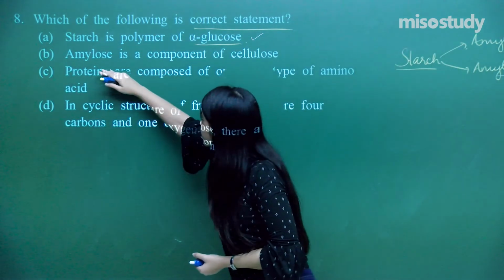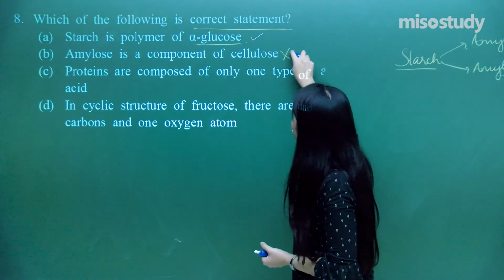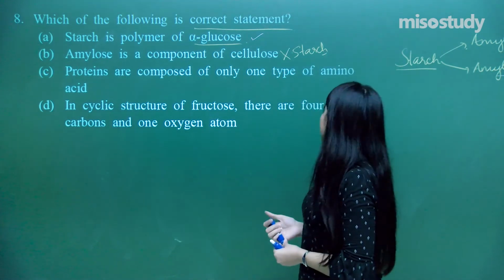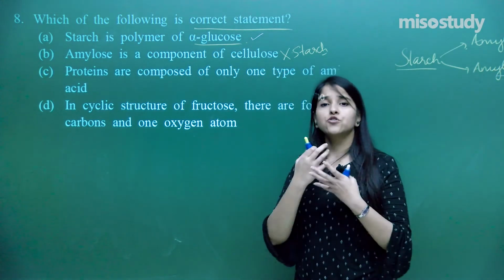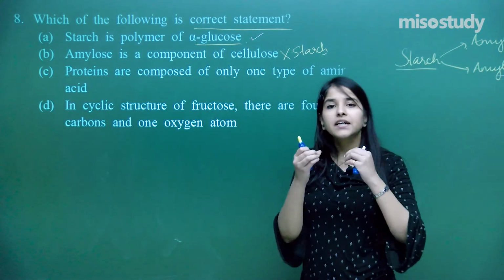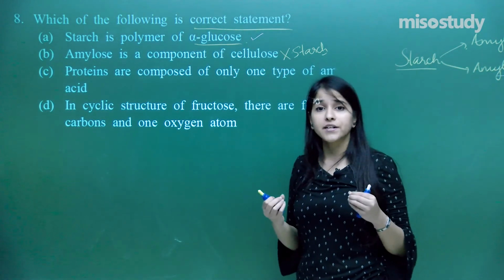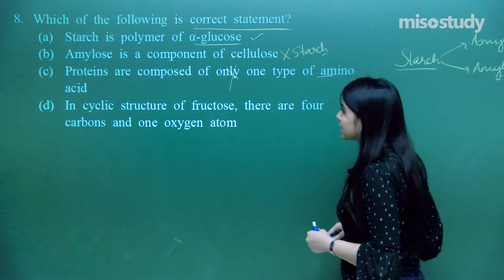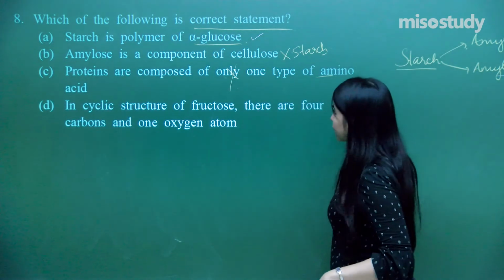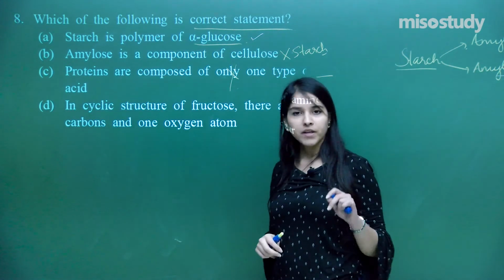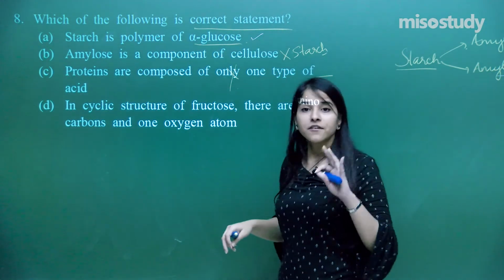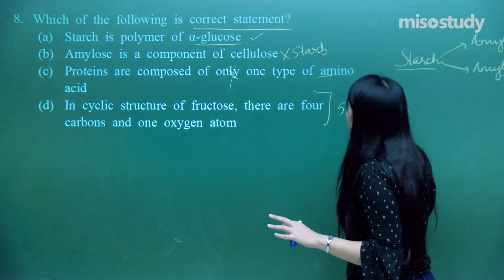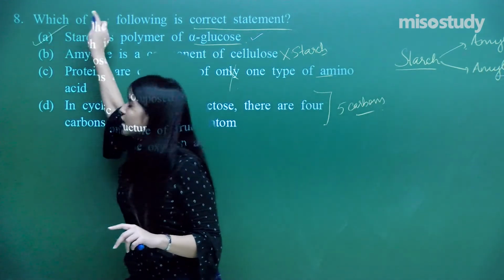But let us just check the other ones. Amylose is a component of cellulose. No, it is not a component of cellulose but of starch. Proteins are composed of only one type of amino acid. Is it so? No, there are so many kinds of amino acids. Even our DNA contains approximately 400 kinds of amino acids. So this option is also incorrect. In the cyclic structure of fructose, there are 4 carbons and 1 oxygen. Is it so? Not at all. Not 4 carbons but 5 carbons. So I hope everybody has got the answer here, which is number 1.